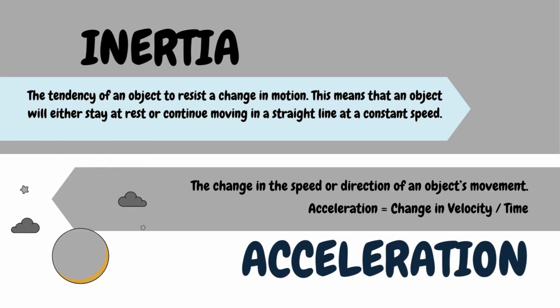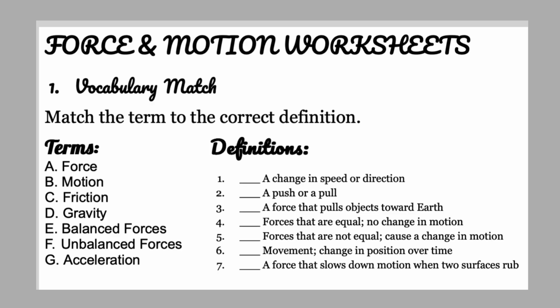So, inertia is the tendency of an object to resist a change in motion. This means that an object will either stay at rest or continue moving in a straight line at a constant speed. Acceleration is the change in the speed or direction of an object's movement, that is, the change in velocity over time. So here is a vocabulary match. Match the term to the correct definition: force, motion, friction, gravity, balanced force, unbalanced force, or acceleration.